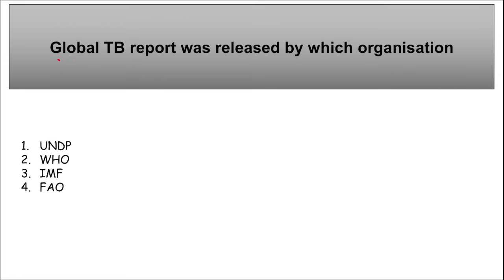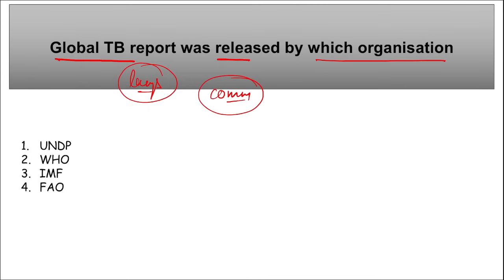Next, Global TB report was released by which organization? See, TB is your tuberculosis. It is a disease that is caused in the lungs. Correct? It is a communicable disease, right? And the question asked here is that this global TB report was released by which organization?